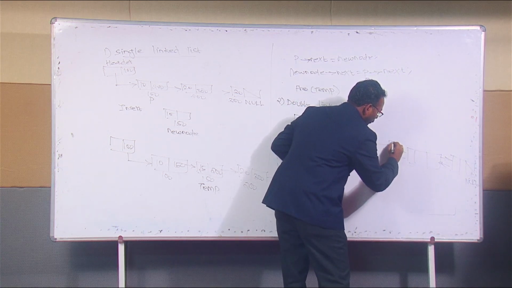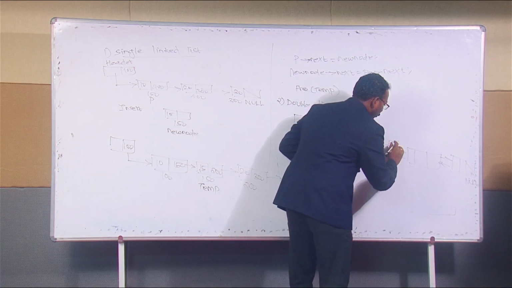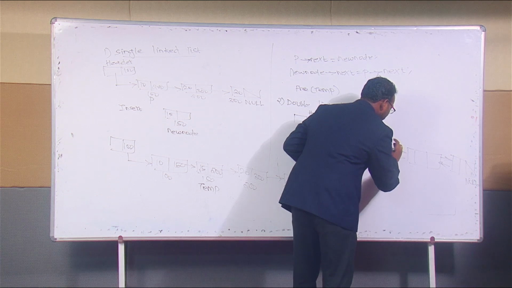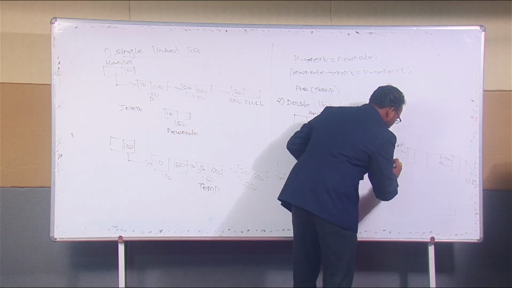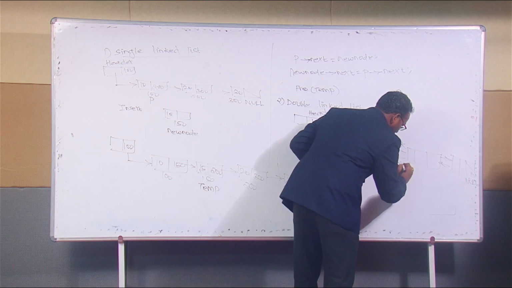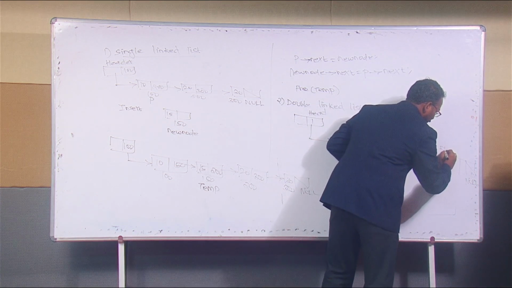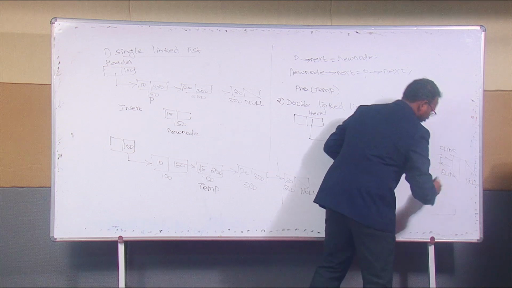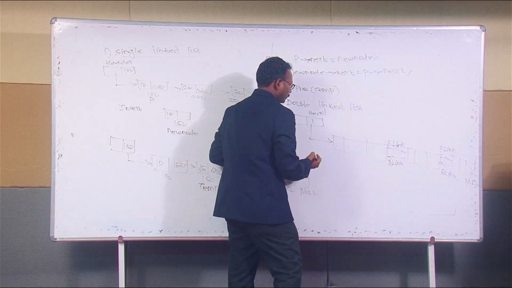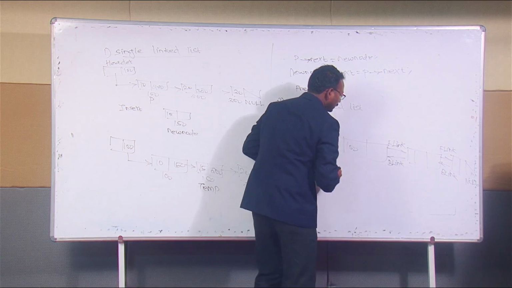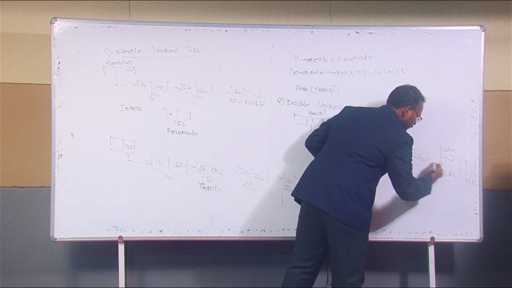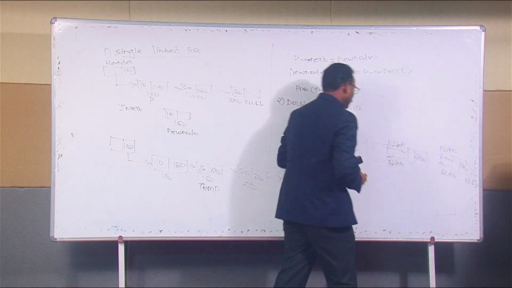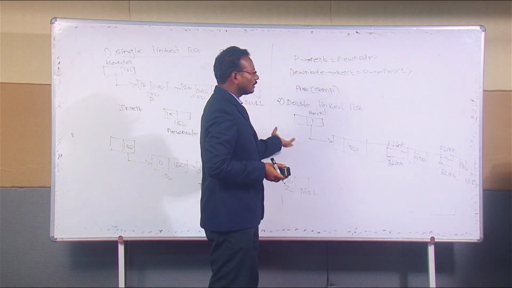This is a forward pointer or forward link, and this one is a backward link. Then in the center we have the data.